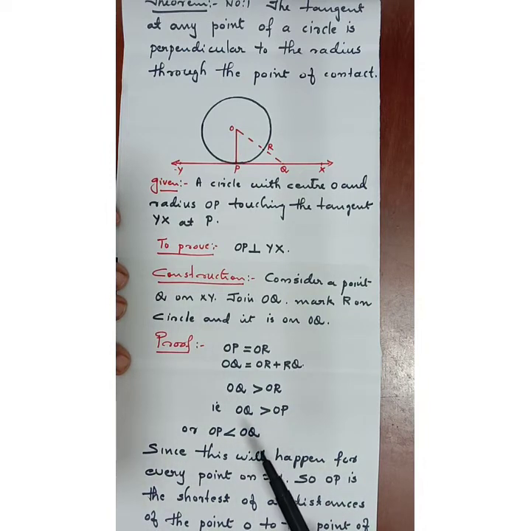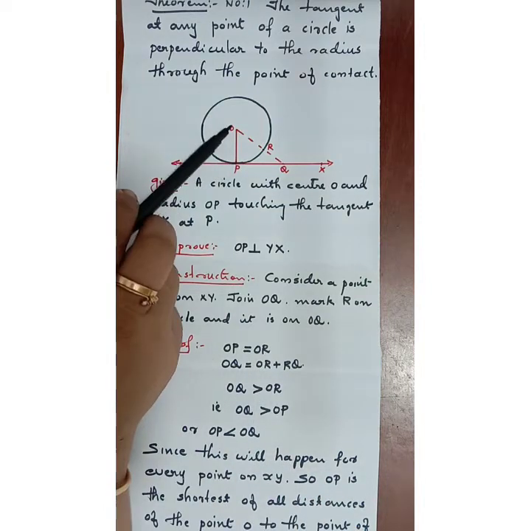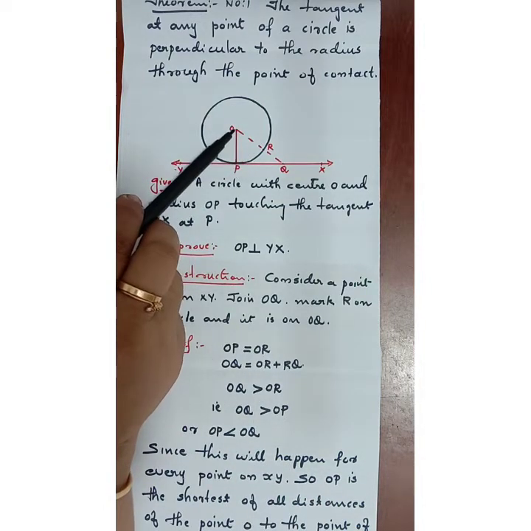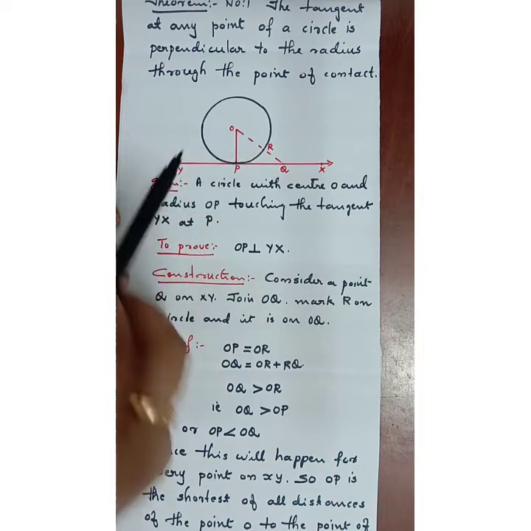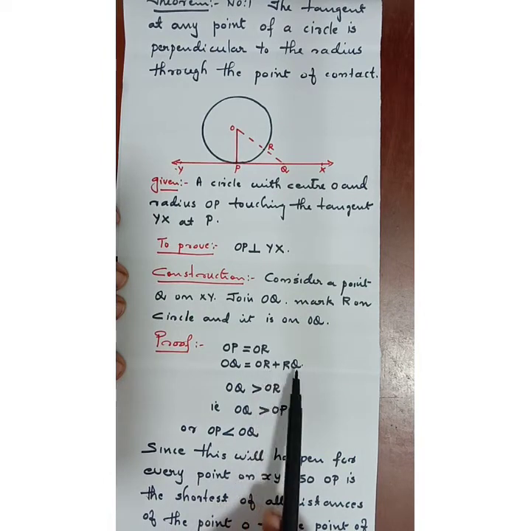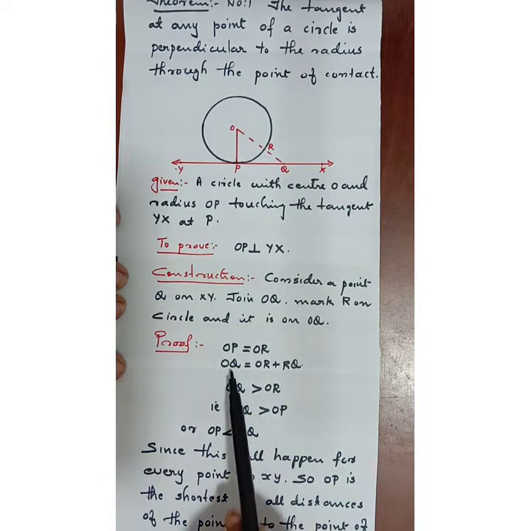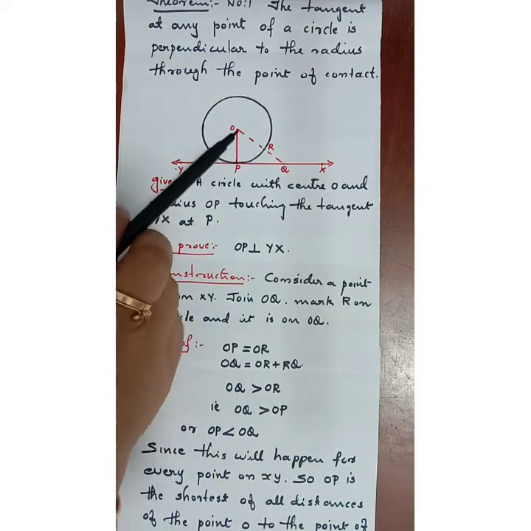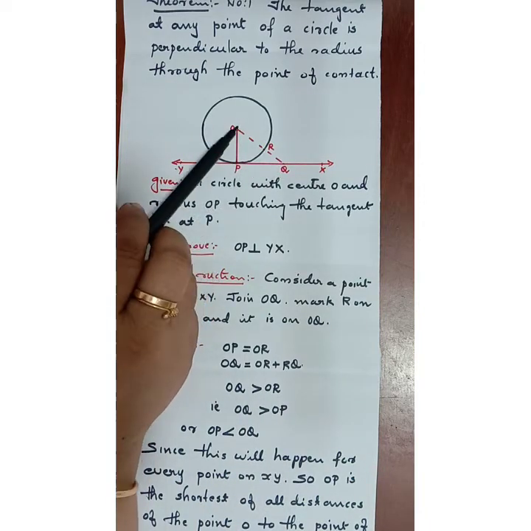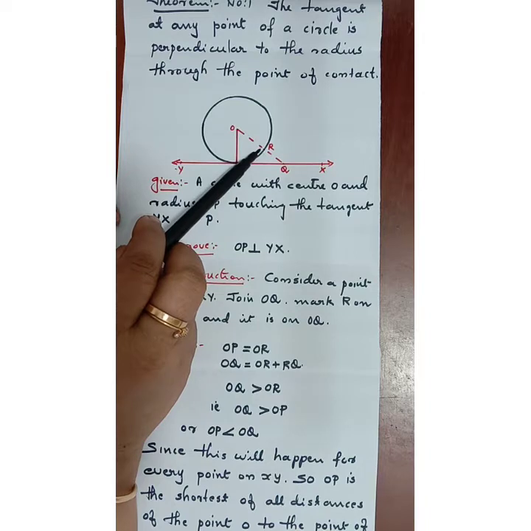Now comes the proof. It's very simple, children. Is OP equal to OR? You can see in the figure, OP is equal to OR. How do we get OQ? Is OQ equal to OR plus RQ? That means OQ is longer than OR.